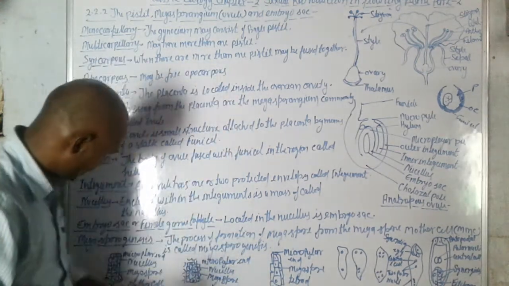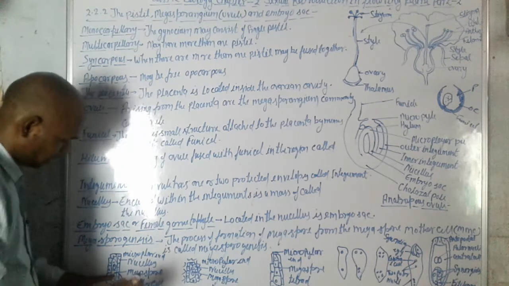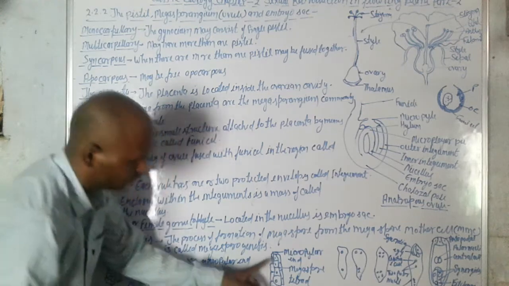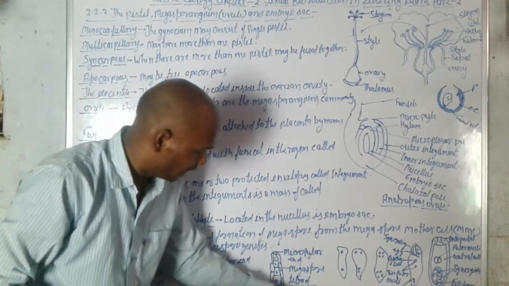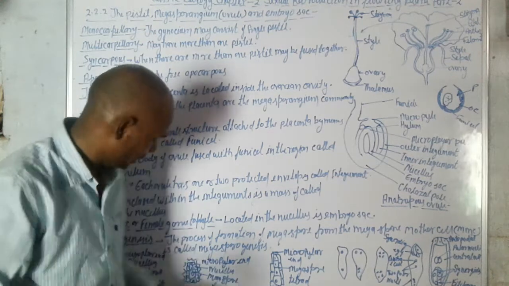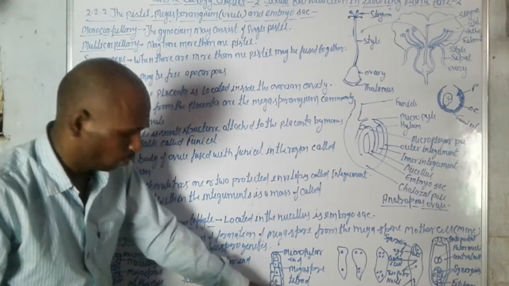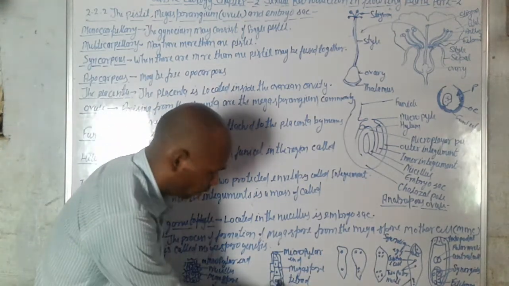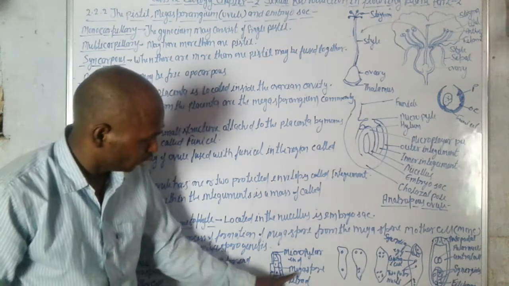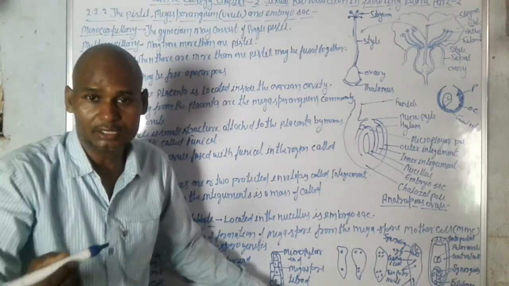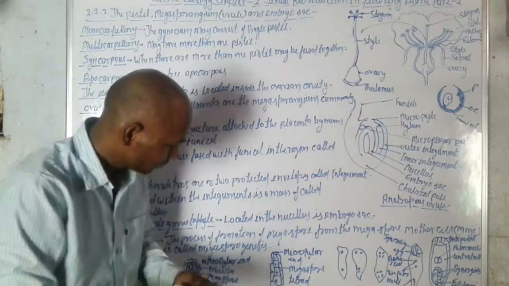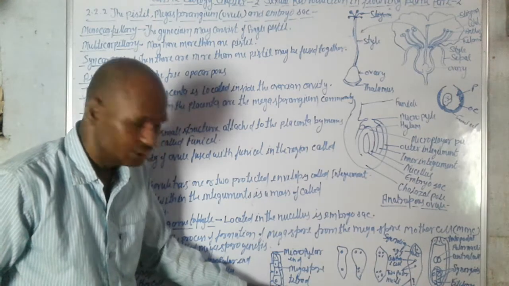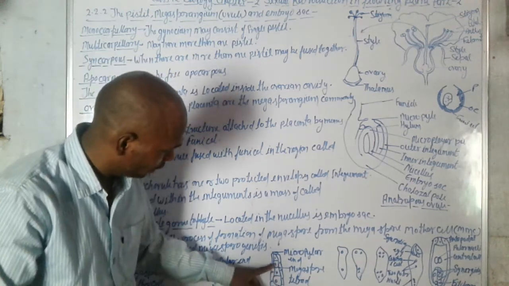This is one cell, and it divides into two cells, and these are divided into four. So these are the tetrad. One cell divides into four cells: first two cells and second four cells. So they have four: 1, 2, 3 and 4. These are the megaspore tetrad, and only one cell remains. This cell below remains, but the other three.